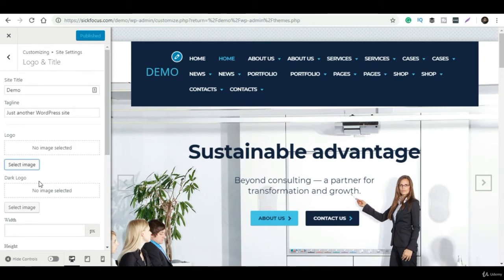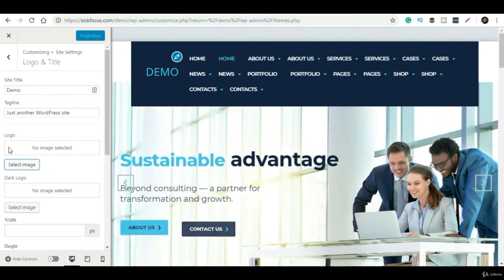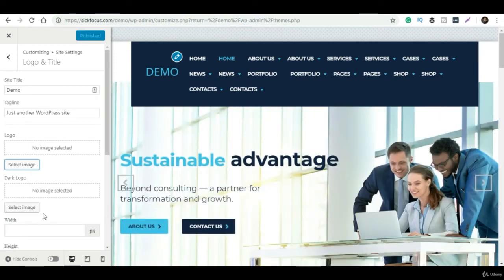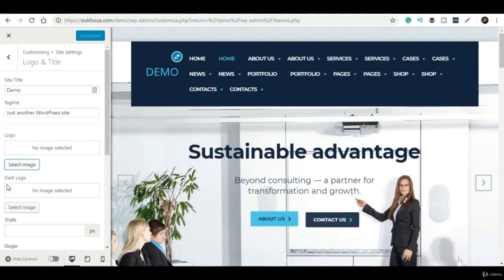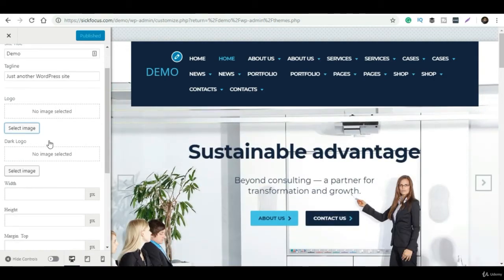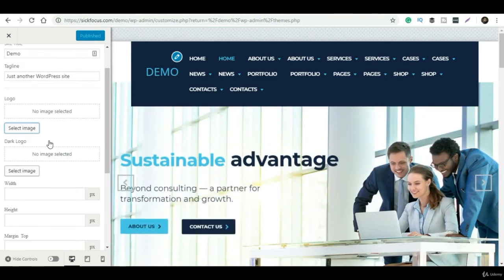You can upload the site icon. Site icon is a favicon basically. So it will come on the browser as a very small icon that you can see. Suppose if you have opened Google, you can see the Google logo G in the tab of the browser. So it is basically a favicon, so you can upload the site icon from here itself.